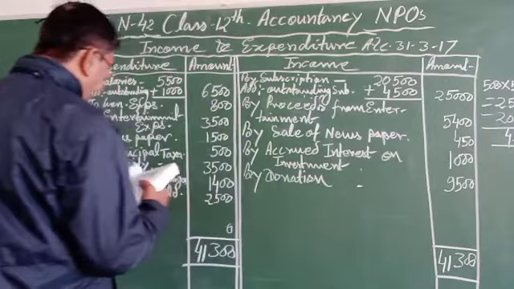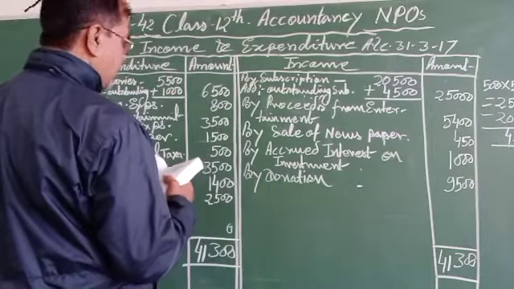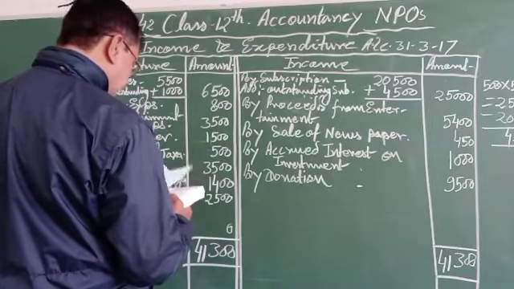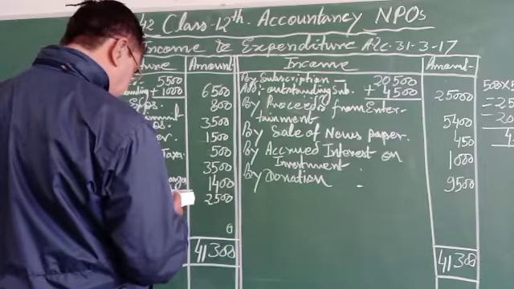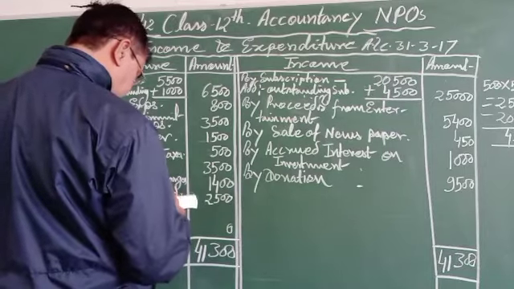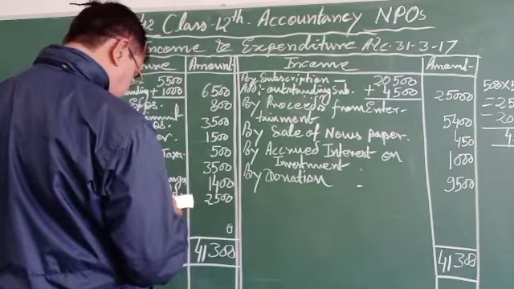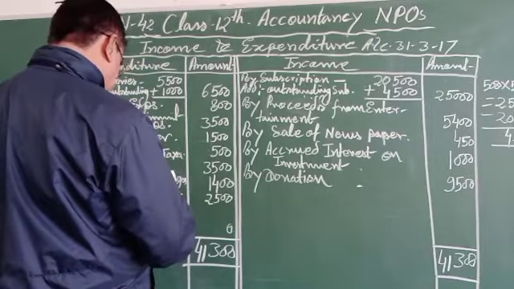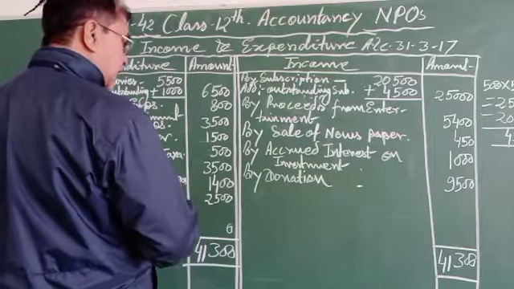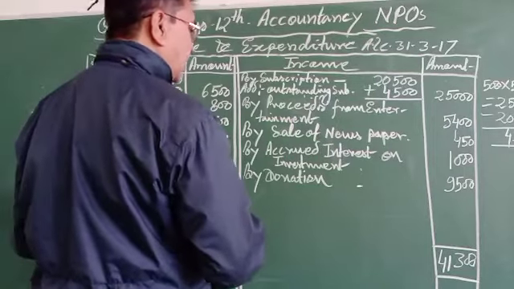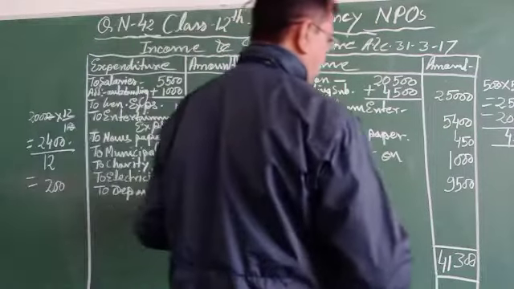Now see the information, that is 4,500 receipt and other expenses. Sale of newspaper 450.